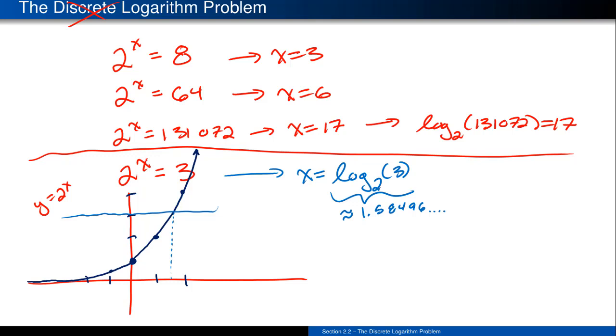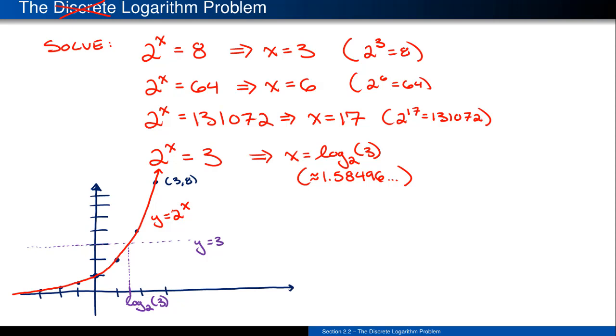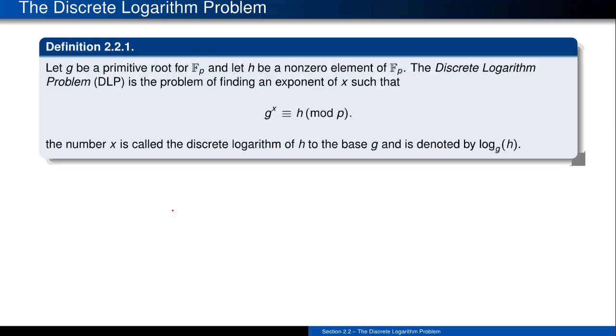So things are great when we're in this world of continuity, because I can always do this process. If I were to take 2 to the x equals whatever other number on the right-hand side, I draw this nice little curve, slice this line at y equals whatever my output happens to be, and I can find that point of intersection. I can actually do a nice little approximation to see what it's roughly going to be. So you can run any number of processes to try to get a pretty close approximation to that. But we know that we can always easily do that. It's not overly taxing to solve this logarithmic problem on the continuous side. Things become a little bit more challenging when we move to the discrete setting.